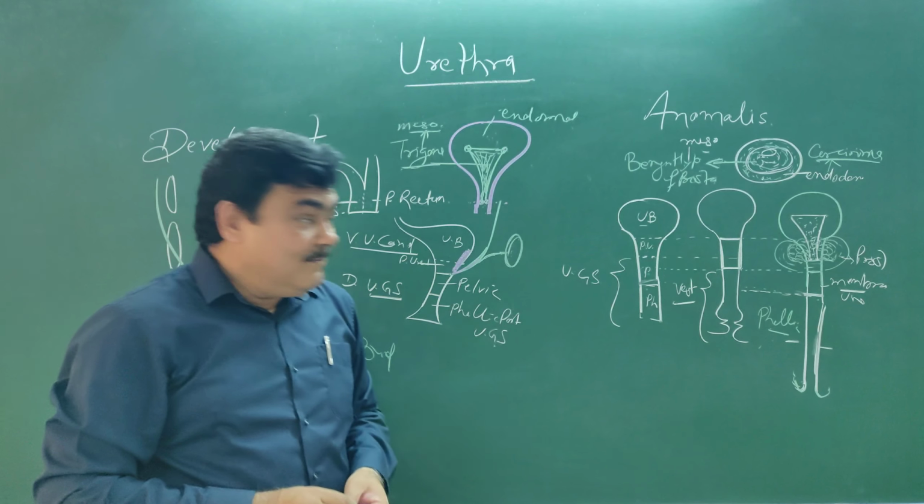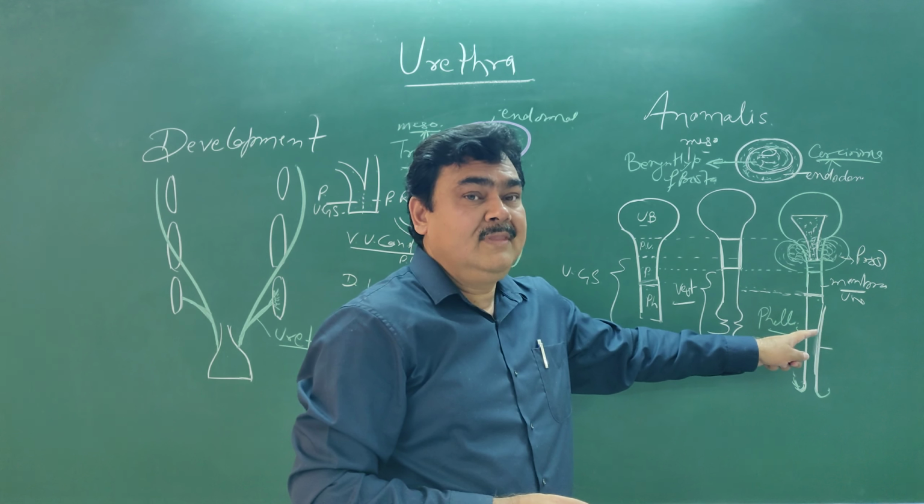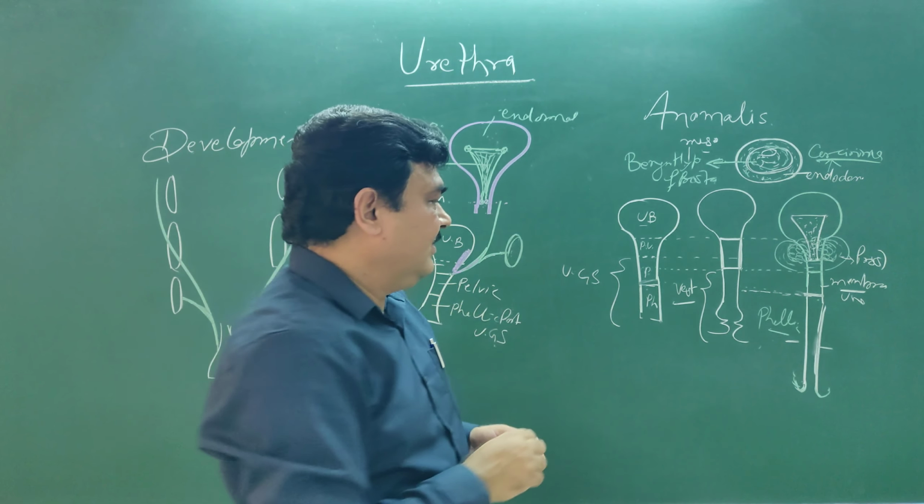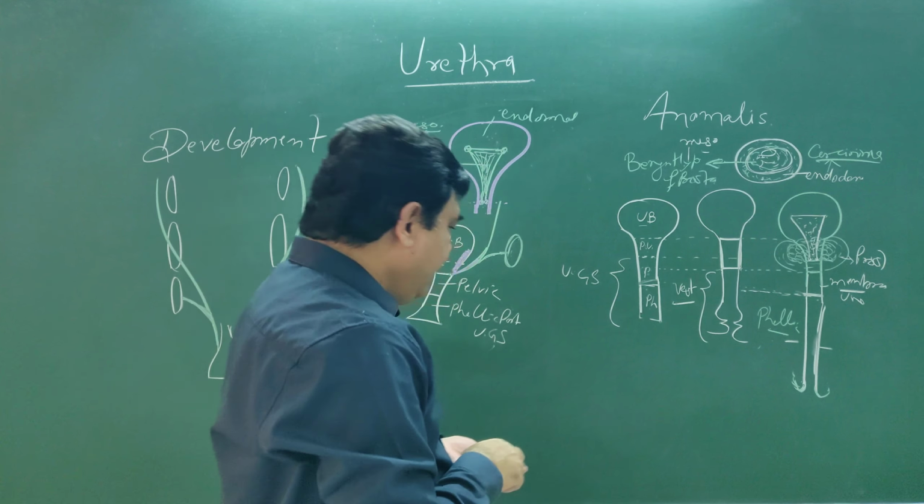And developmental anomalies: the urethra may duplicate, it may be tubular, or the urethra may open at an abnormal site. There may be 2 or 3 openings of the urethra. So this is all about the development of the urethra in male and female and their anomalies.